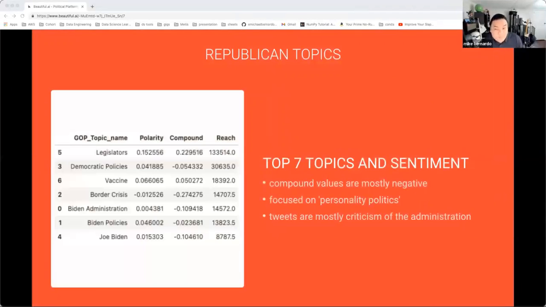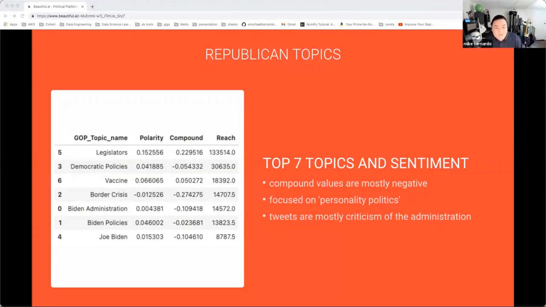Looking at the 7 topics from the GOP ranked by reach, their topics are still on brand with their politics, meaning they're mostly negative, which we see with the negative compound scores from VADER. We expect them to be more critical of Democratic policies. However, the last 3 topics are all about Biden. At first I was kind of iffy about this, but I had to separate them as 3 because, given the word list of each and their weights, and confirming tweets from each of those lists, they really are talking